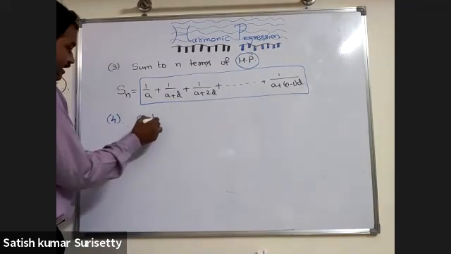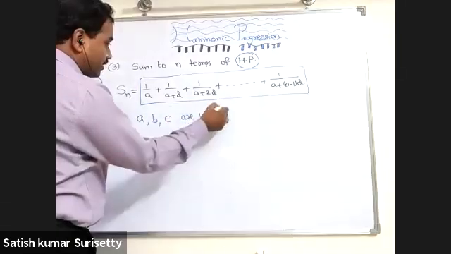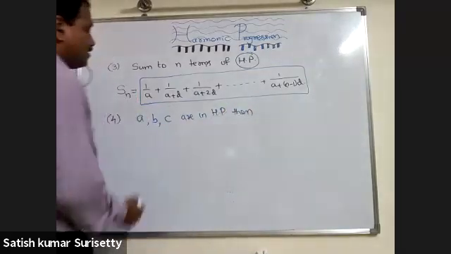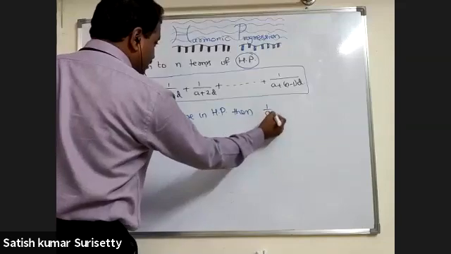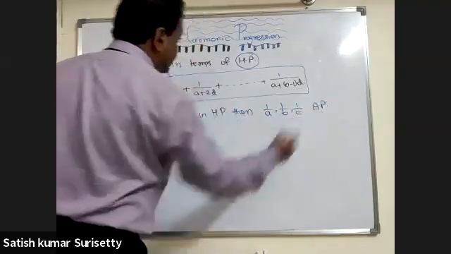If A, B, C are in harmonic progression, then the reciprocals are in arithmetic progression. So I can write 1 upon A, 1 upon B, 1 upon C are in arithmetic progression.